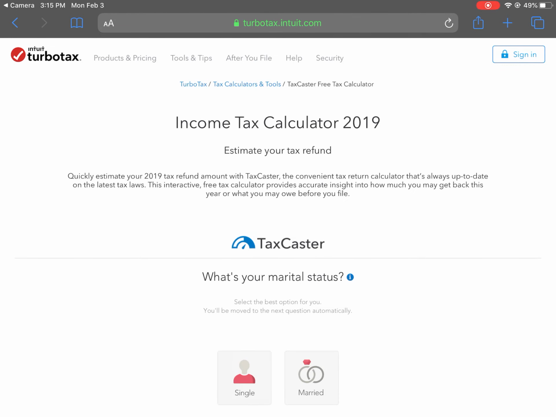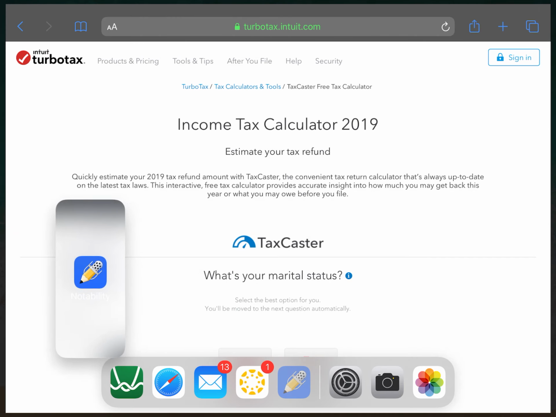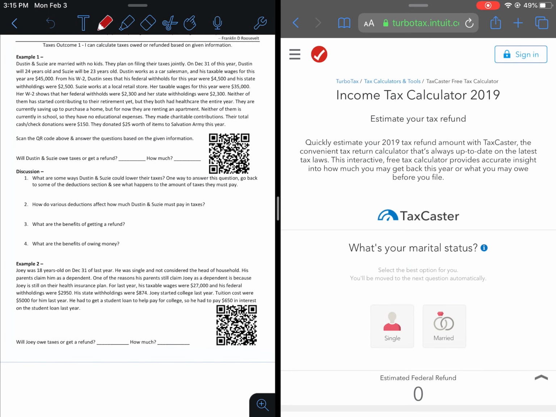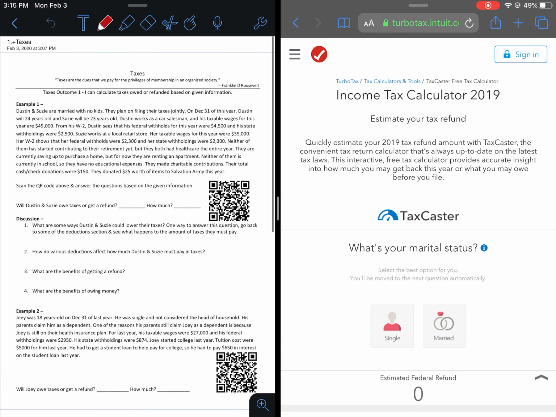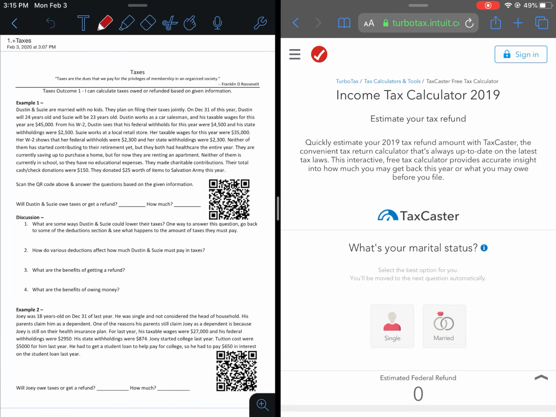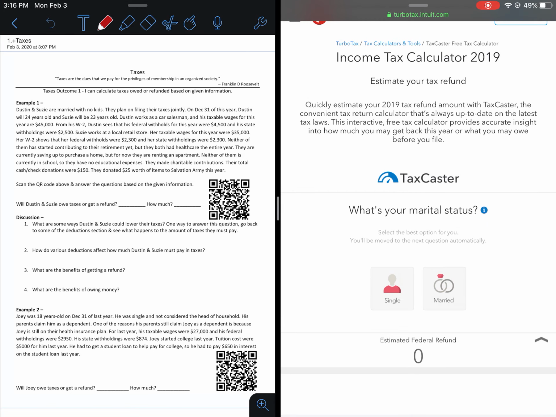Now I'm going to split screen this so we have both pieces of information here. I'm not going to go through the whole thing, just to give you an idea. Dustin and Susie are married with no kids, so obviously you would select that they're married. We have designed these to navigate you in order of how to do things. If it doesn't say it in the paragraph, then don't add it into the taxcaster.